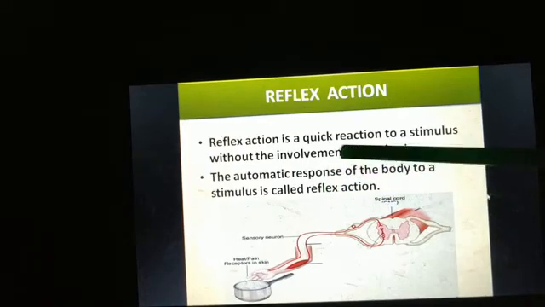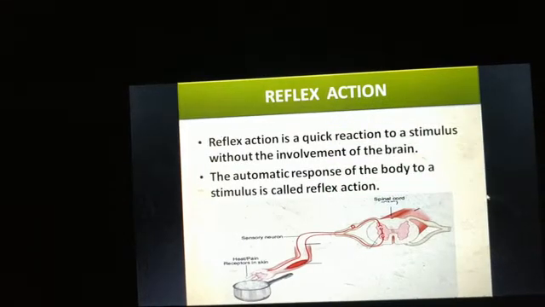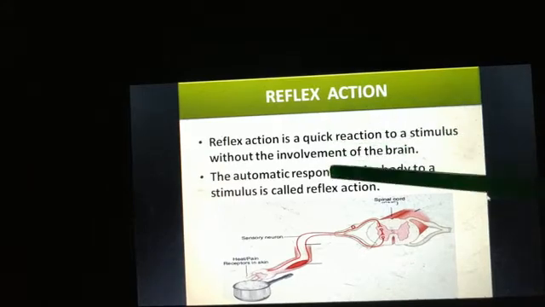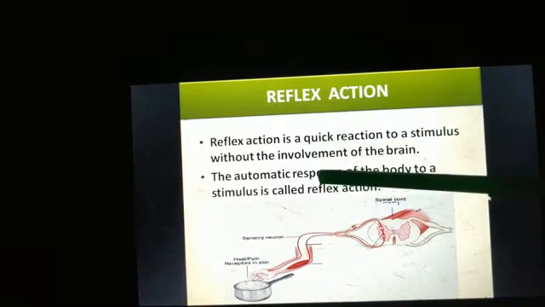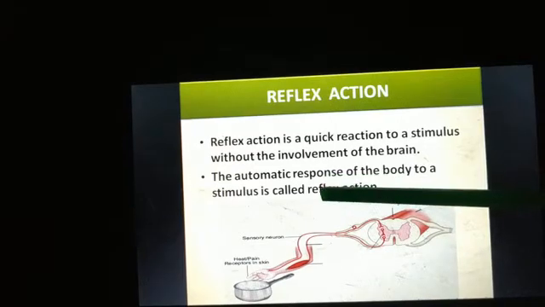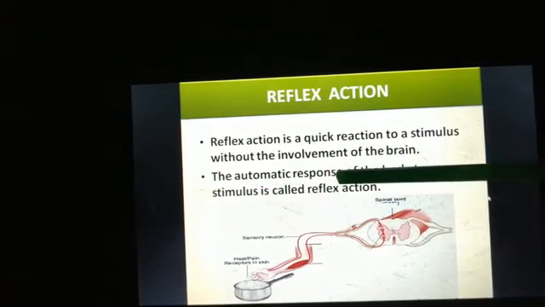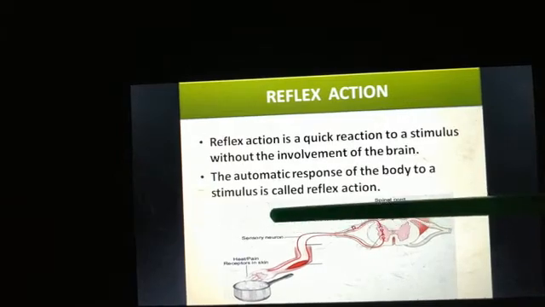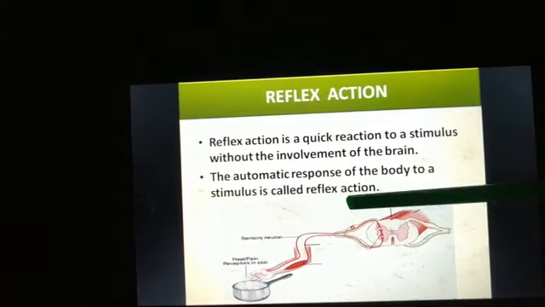The brain is not involved in this. The brain is not processing. The brain is not receiving the message. It is not processing. It is not instructing what to do. Here the spinal cord is involved. The spinal cord will direct what to do. So this automatic response of the body to a stimulus is called reflex action.